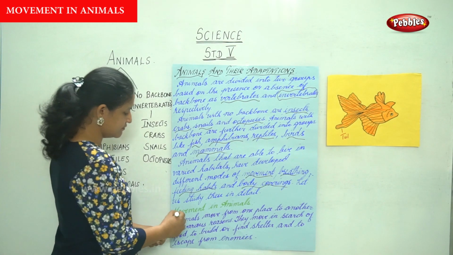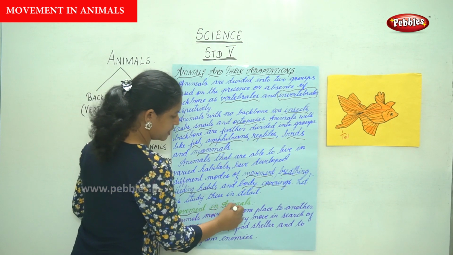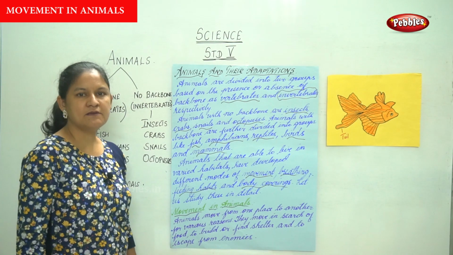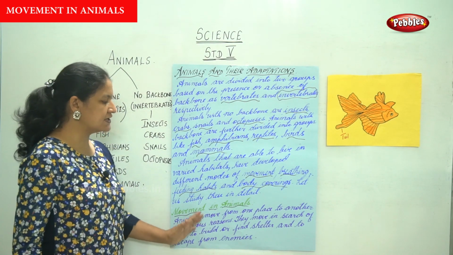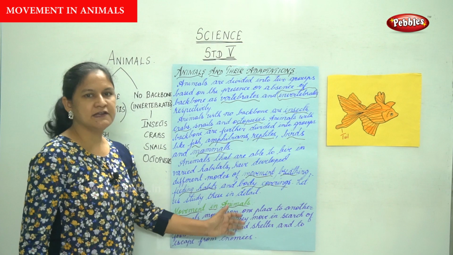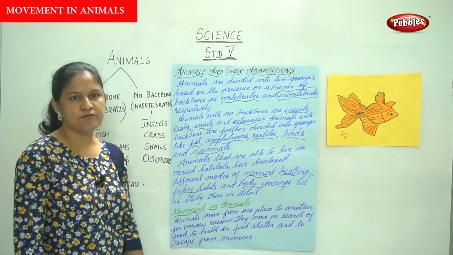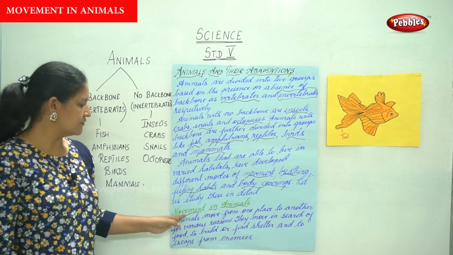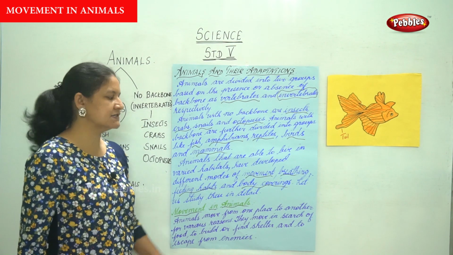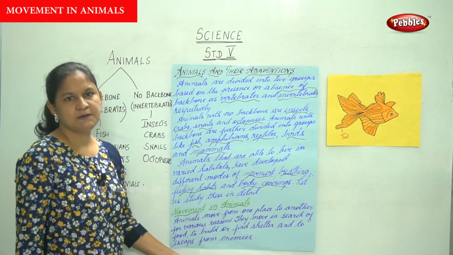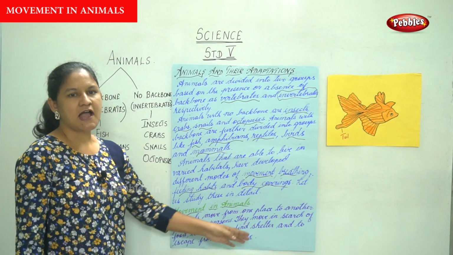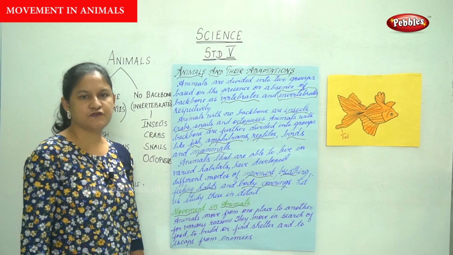So the first is the movement in animals. We are going to talk about movement in animals. Animals move from one place to another for various reasons. That is, they move in search of food, to build or find shelter, and to escape from enemies.